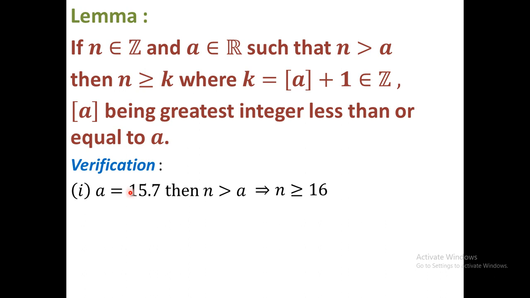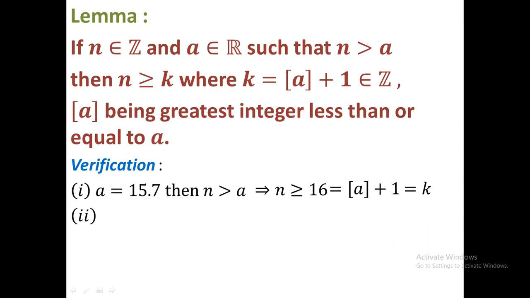To find it you have to consider all the integers which are less than or equal to 15.7, that is 15, 14, 13, 12, 11 and so on to the left, minus 12, minus 13, minus 100, minus 200, etc. Among all these integers 15 is the largest, therefore floor of a is 15. So 16 can be written as 15 plus 1, that is floor of a plus 1. We consider that as k.